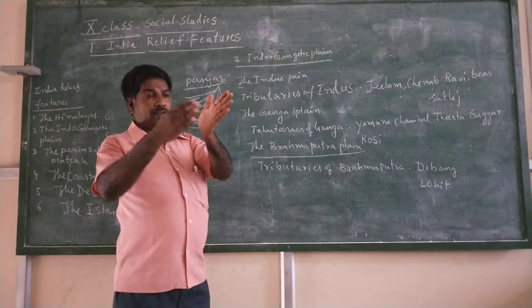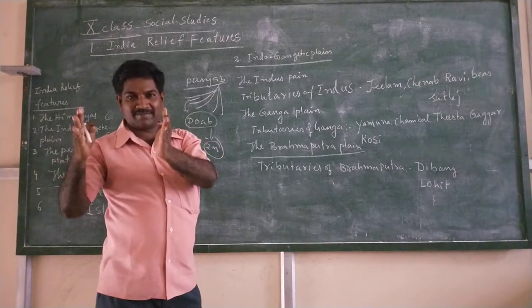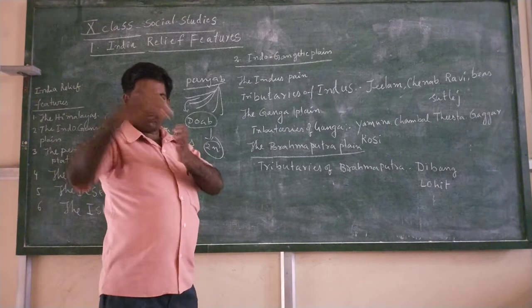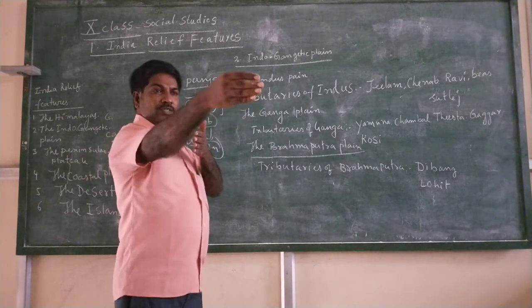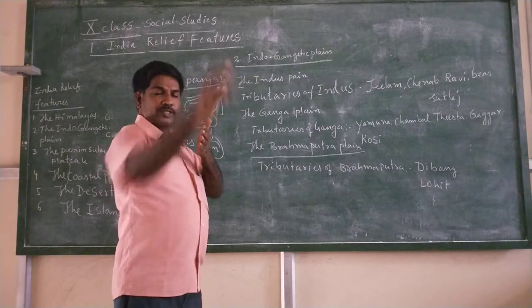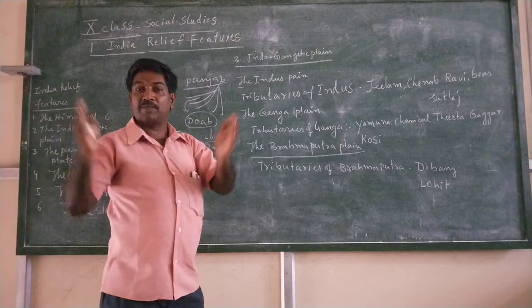In West Bengal the Ganga is called the Hooghly River; one part goes towards the Bay of Bengal, another part goes towards Bangladesh. In Bangladesh, the river Ganga is known as River Padma.